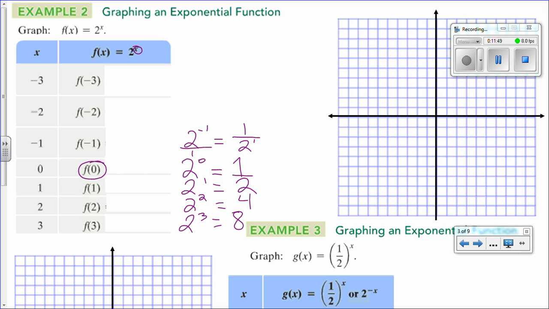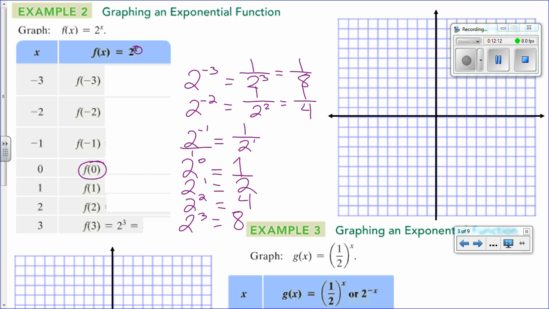So the next one will be 2 to the power negative 2. It will be 1 over 2 squared, which is equal to 1/4. And then the last one that we have here is 2 to the power negative 3. So that will be 1 over 2 cubed, and that will be 1 over 8. So make sure you do write all those steps.